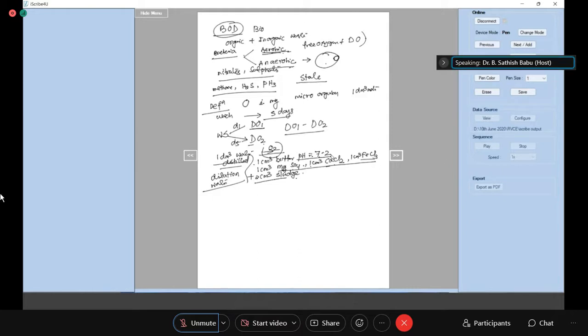So this much oxygen cannot oxidize this much of oxidizable impurities. Okay, so what we are going to do, if we dilute the water sample, then in that water sample,